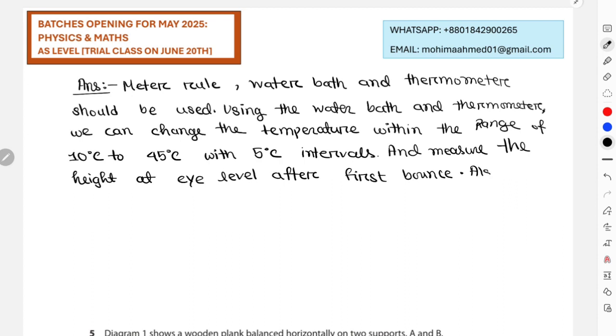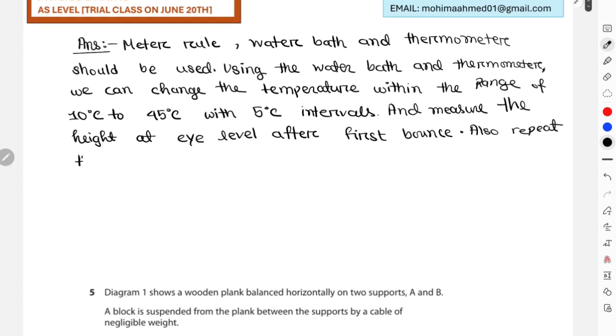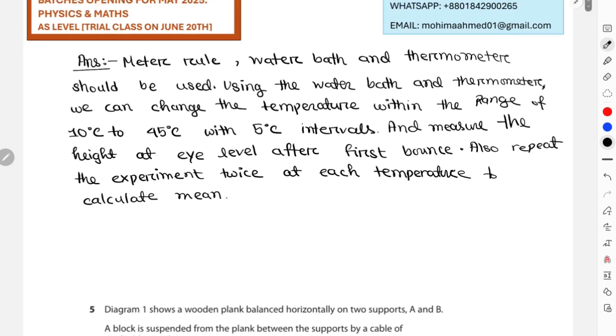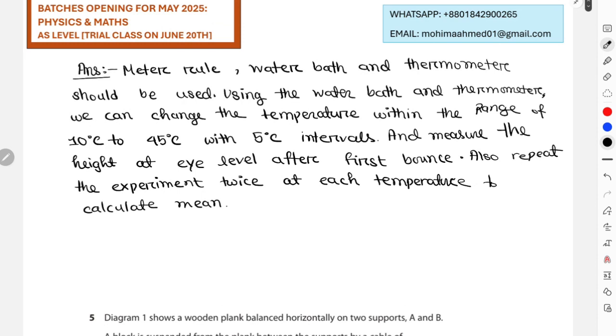So we should try that also. Repeat the experiment twice at each temperature to calculate mean. And after this, we just have to talk about the control variables.